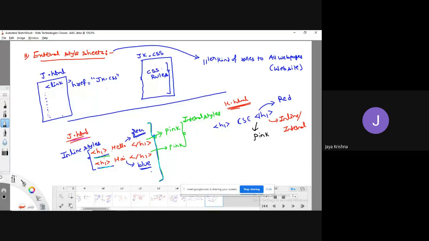Now what is our requirement? In this particular web page, an H1 tag is there. They are asking for a similar kind of style, like pink color. At that time, what we can do is create one external CSS file, something like a CSS file. Here I can write the rules for applying pink color. Once I write the CSS file, you have to use the link tag in j.html as well as k.html.